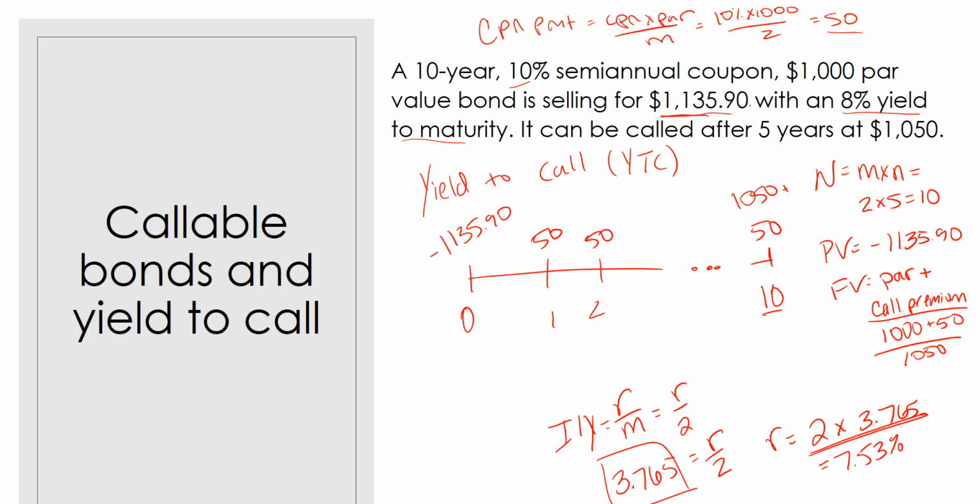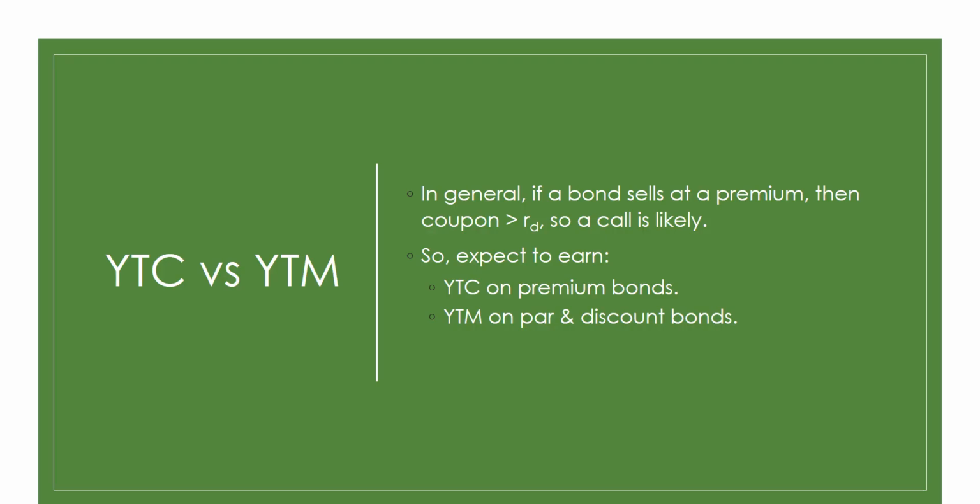And so if this bond were held until maturity, you would receive 8%. If it were called, you would earn 7.53%. But you should expect to earn 7.53% because the bond could be refinanced at a lower interest rate, and this bond's already trading for a premium, meaning that it's paying above market interest rates. So market interest rates have already fallen. So you should expect to earn yield to call. In general, if a bond is trading at a premium, then the coupon rate is already set higher than the market interest rate, so you should expect a call. So you should expect to earn yield to call on premium bonds and yield to maturity on par value and discount bonds.